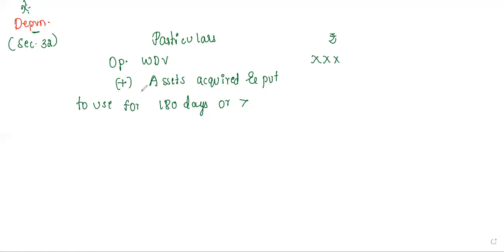So if you have acquired some assets, or purchased some asset newly, and you have used that asset for more than 180 days, you take that amount here and add it with your opening WDV.